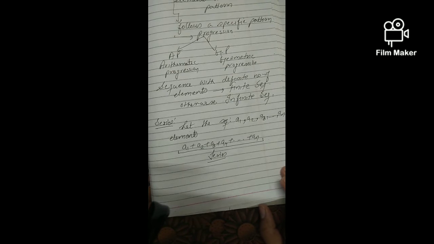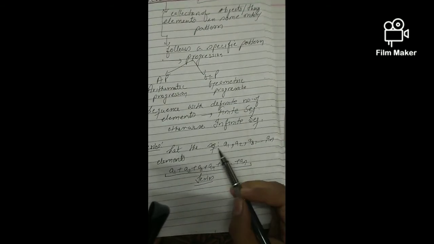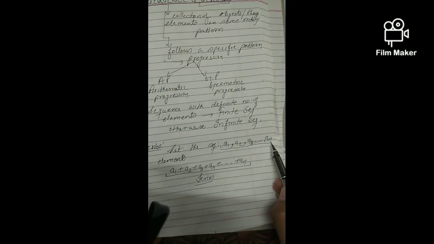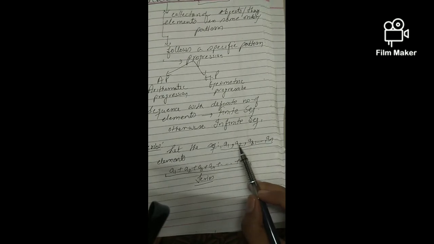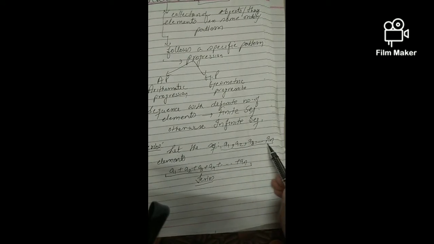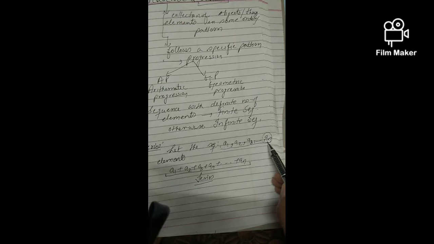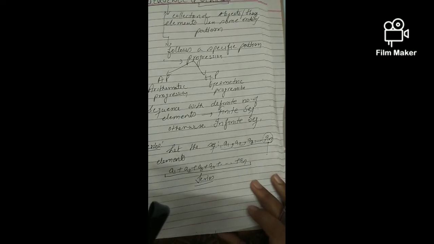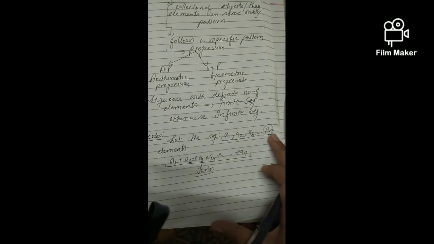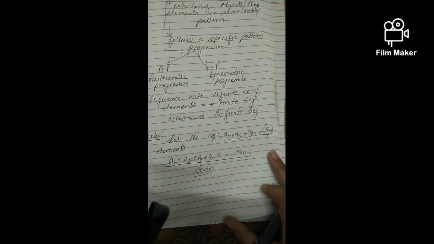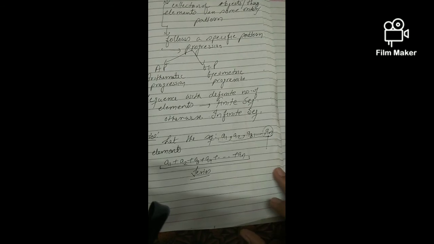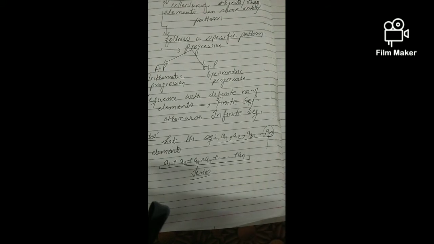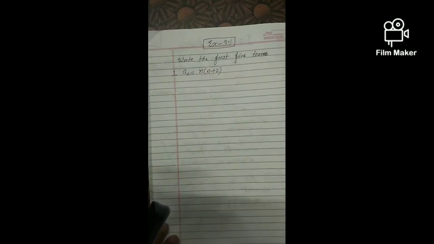Now in the first exercise, we will be given a general formula like the nth term formula. If I take n terms, what will be the first term, the second term, the third term, and so on? If I know the formula for the nth term, I can put in different values of n and get the corresponding elements of the given sequence. That is what we will be doing in the first exercise. So let us start with that.